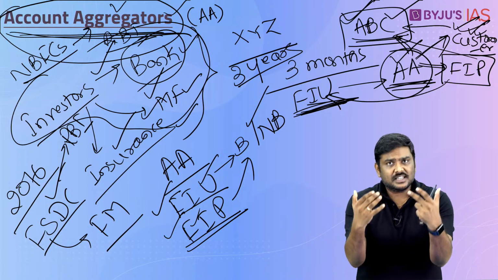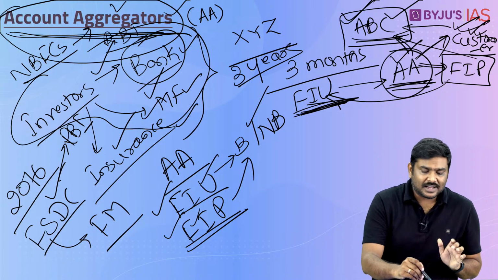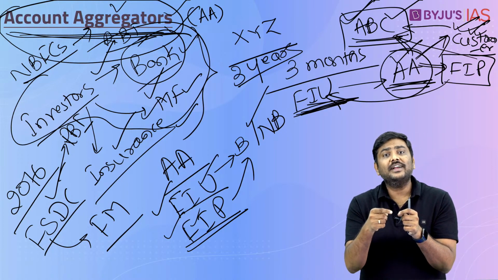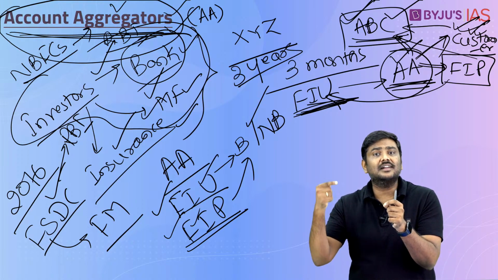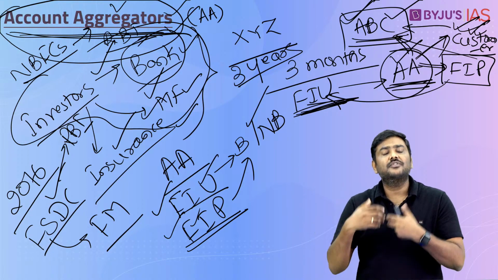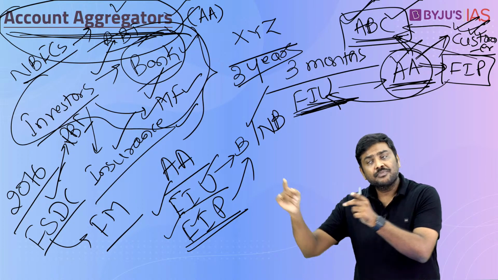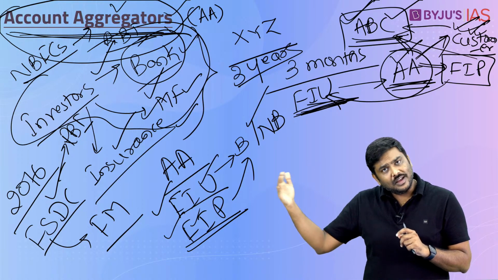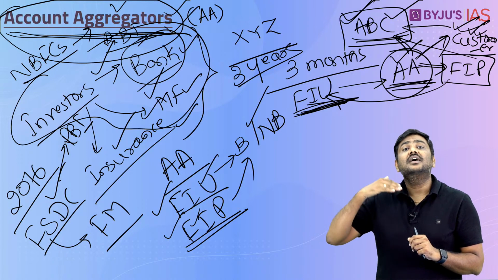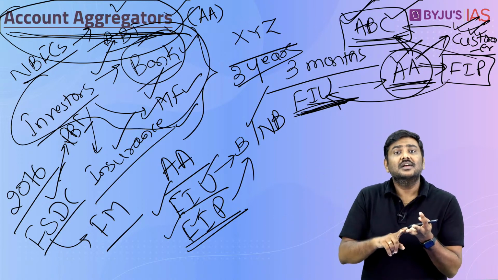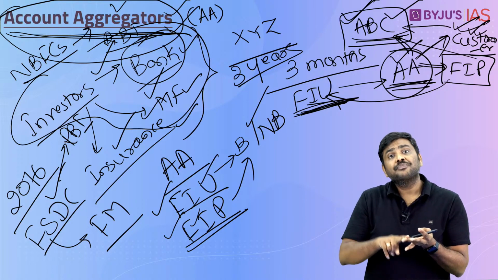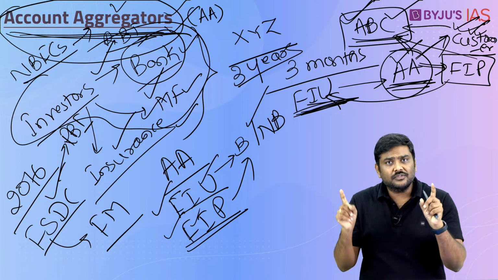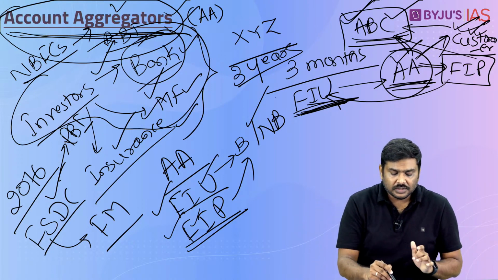Once you become a customer, please understand the system here. Once you become a registered person under the account aggregators, you will also have to link all the financial related data that you have under your investments. For example, if you have made investments in a bank, please relate that particular account with the account aggregator system. You have invested in a mutual fund, link that also. You have invested, let's say, in an insurance fund, link that also. So one, the customer has to be registered. Second, the customer can decide what kind of data can be shared and what duration of this data can be provided access to this particular FIU.